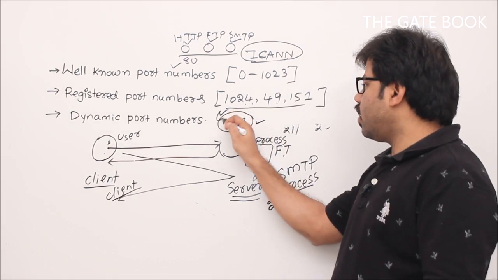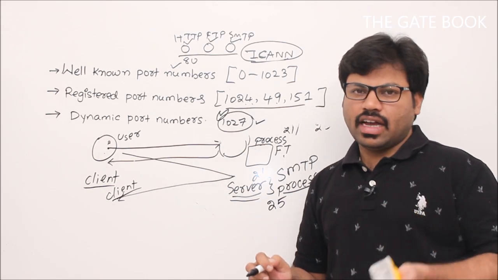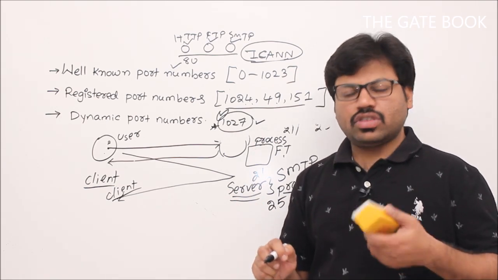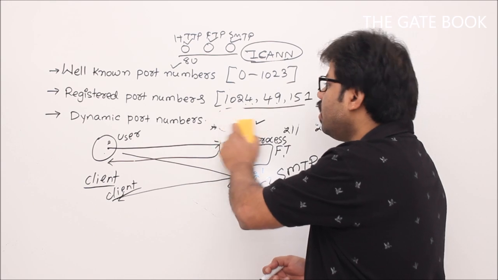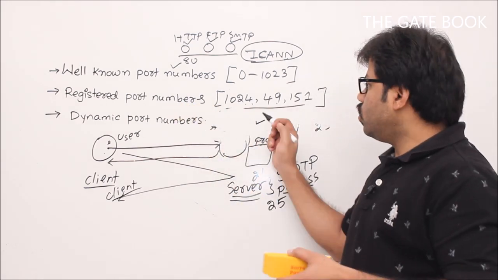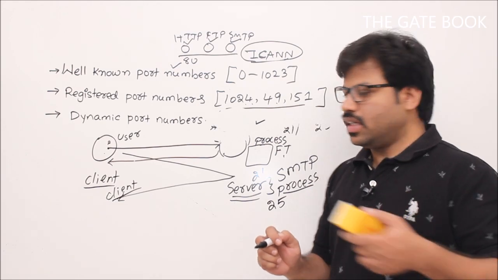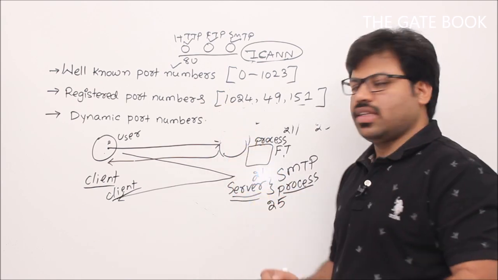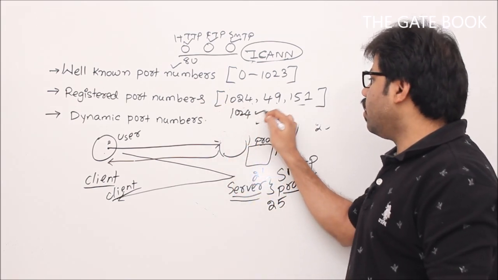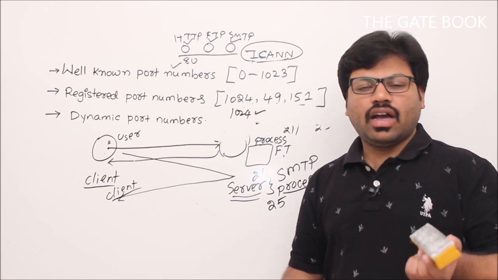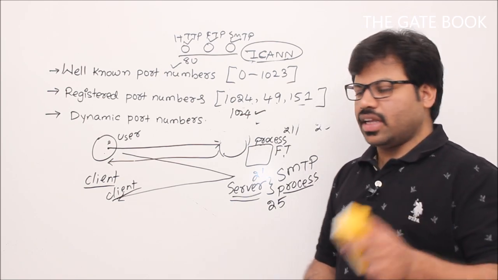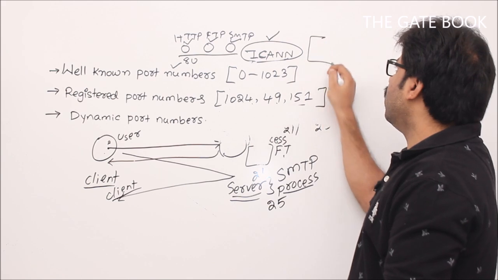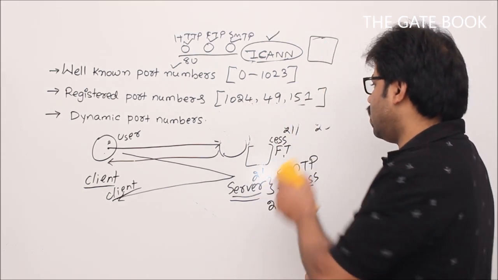No others can use it. Whenever you declare that 1027 is your port number and it is available, then from now onwards 1027 cannot be used by others. But remember, you should register a port number which is not already registered. This authority maintains the list to avoid duplicates. For example, if 1024 is already registered by someone, you can't register it. Only unregistered ones you can register. It's not a problem because the authority has the list of already registered and not registered numbers.